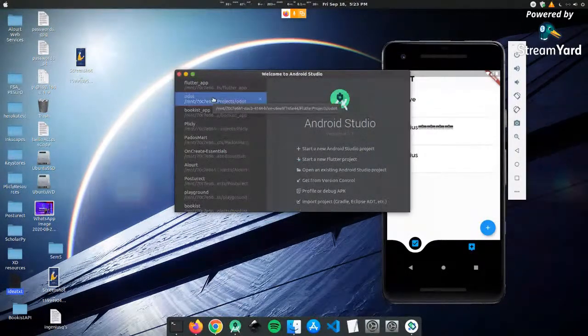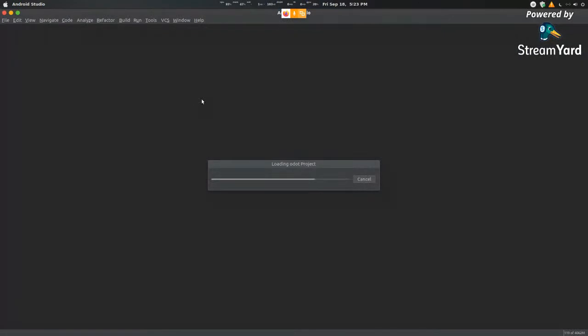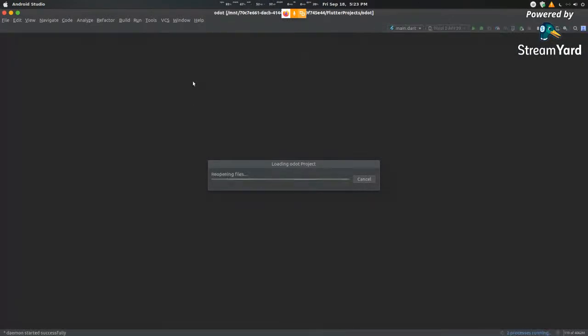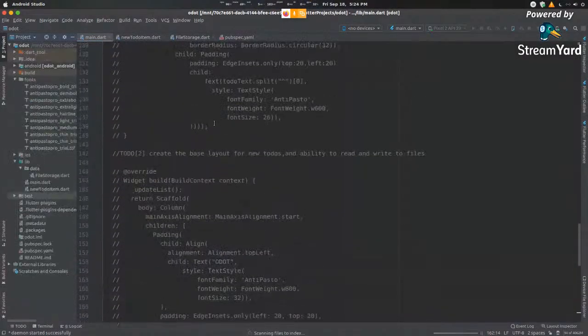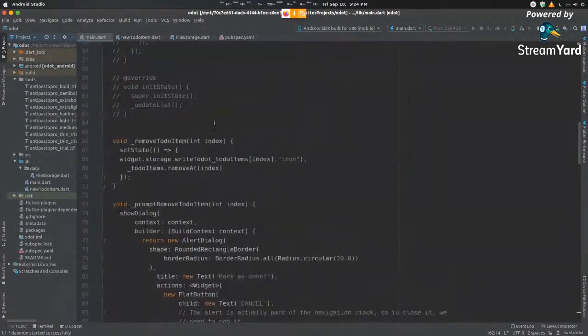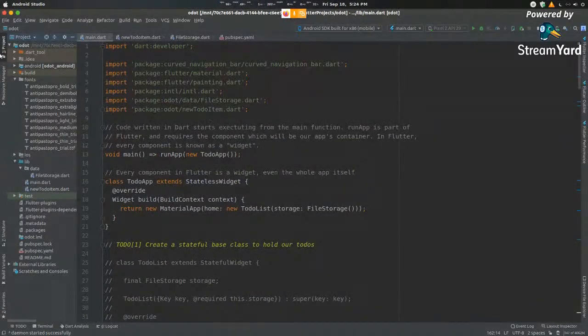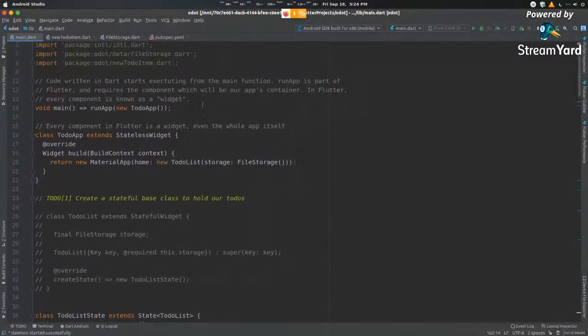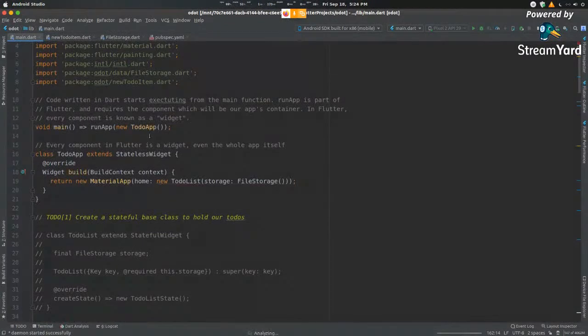Okay, so you guys can follow along, just create another basic Flutter project. And when we create it, let us start building on this. All right. So the first thing we need to do is create a class that represents our widget, our entire object, right? So that's going to be our main function. So we have our void main run app new to-do app. This to-do app is the name of the class over here.